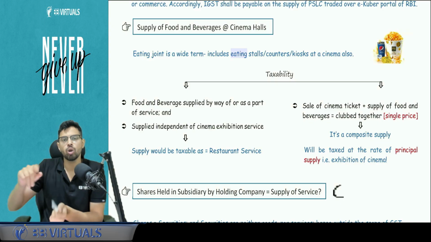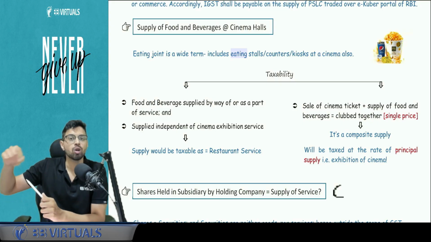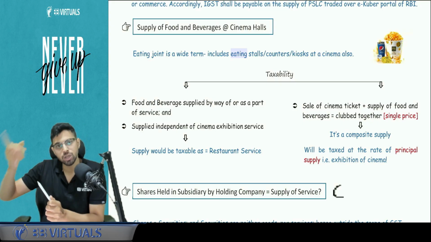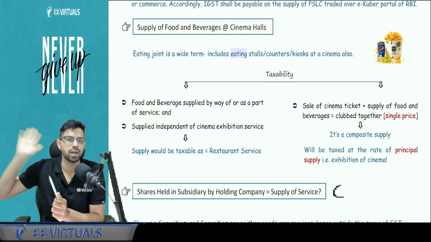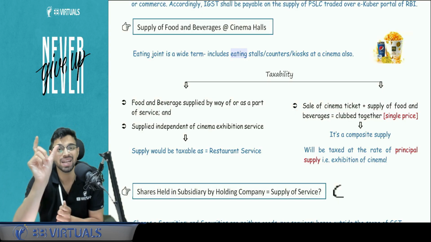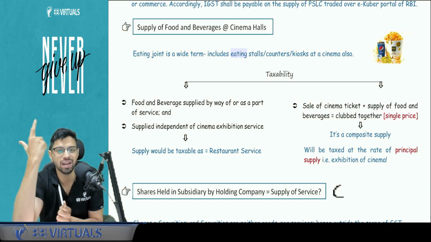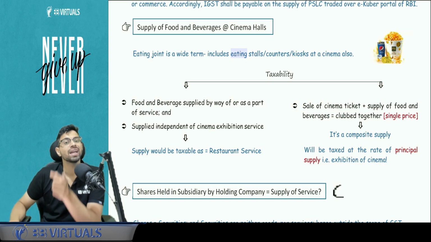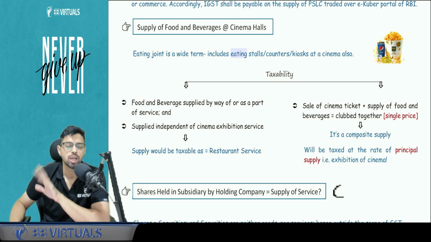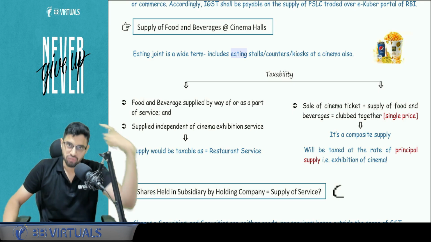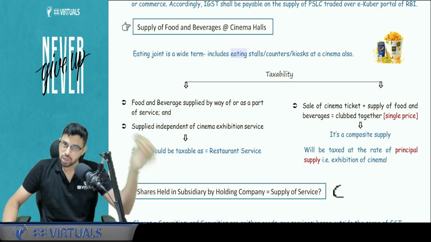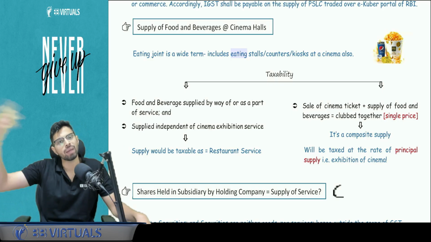Simple. But tomorrow, while buying the ticket, I buy the ticket of 1000 rupees instead of 450, which includes food and beverages that will be served to me in the interval. In this case, now it becomes a natural bundle, a composite supply, where the principal element will be that particular movie. So you have to see whether you are paying in one shot, which includes the food and beverage, or you are buying it separately.